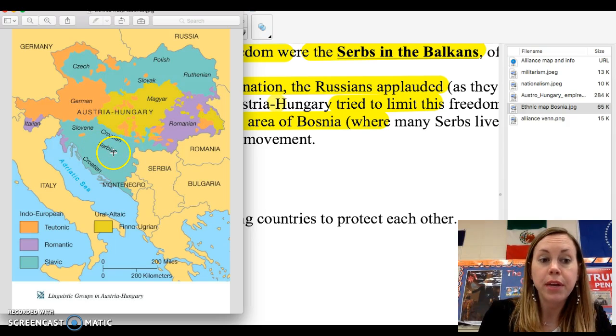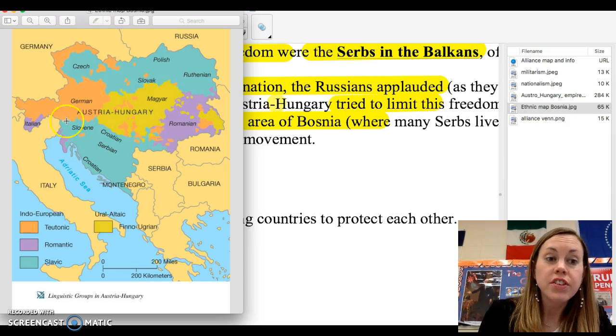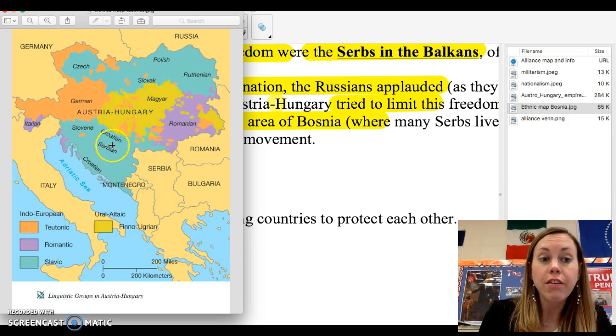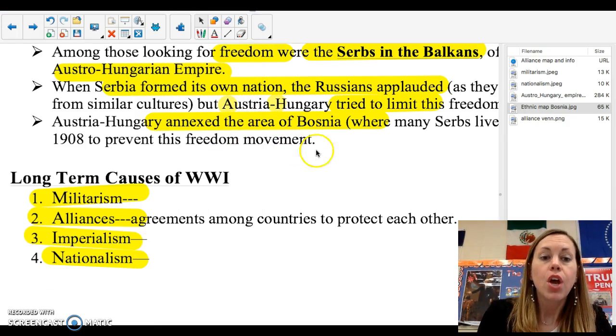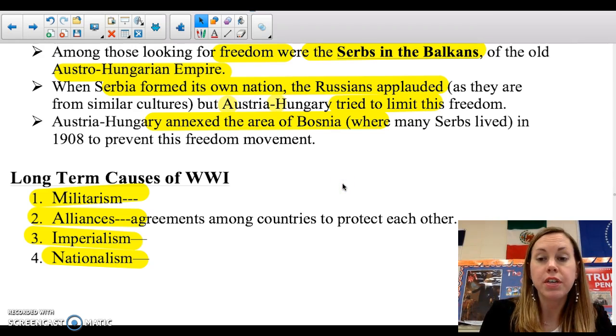So you see Serbian is listed here. Here's Serbia. This is Austria-Hungary. They have within their own country Serbs, and what has happened is some of these people are trying to get out of Austria-Hungary and leave that empire. They're trying to get out and leave, and Austria-Hungary does not like that. So Austria-Hungary tries to annex the area of Bosnia where many Serbs lived.